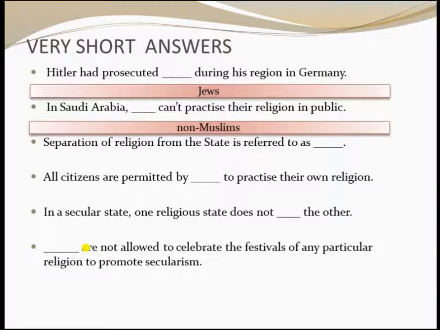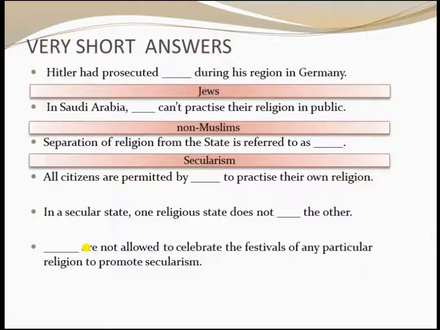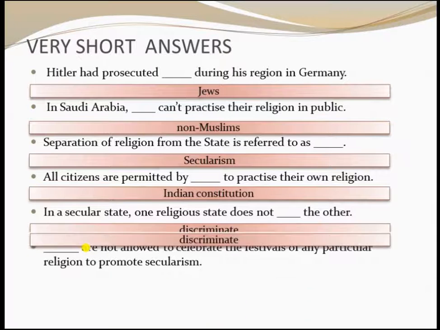Separation of religion from the state is referred to as dash, that is, secularism. All citizens are permitted by dash to practice their own religion. The answer, Indian Constitution. In a secular state, one religion does not dash the other, dominate the other.